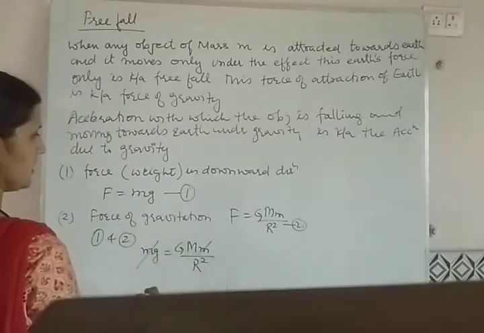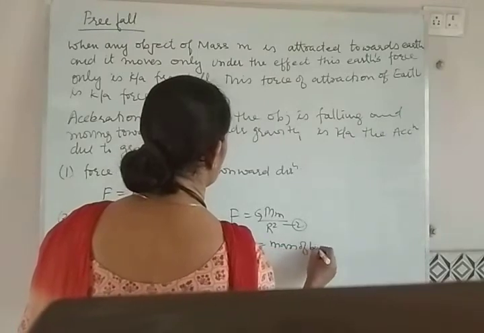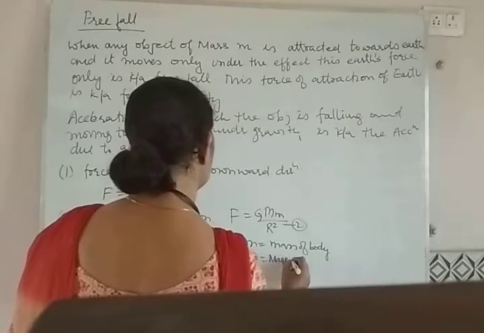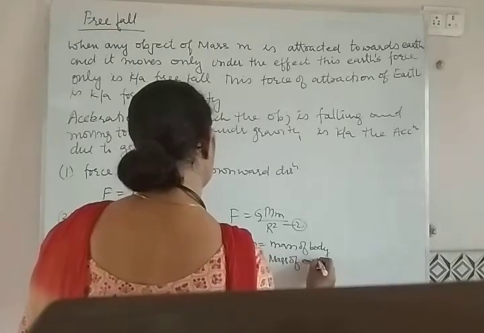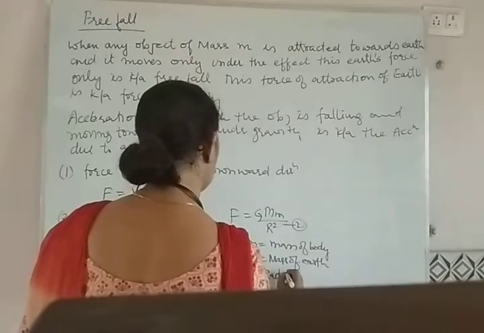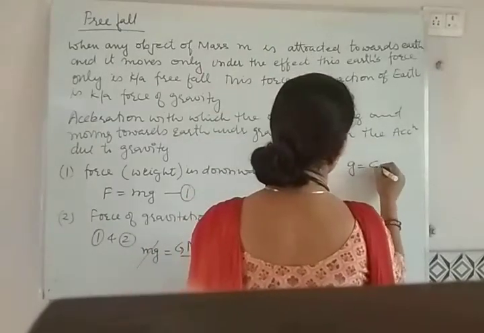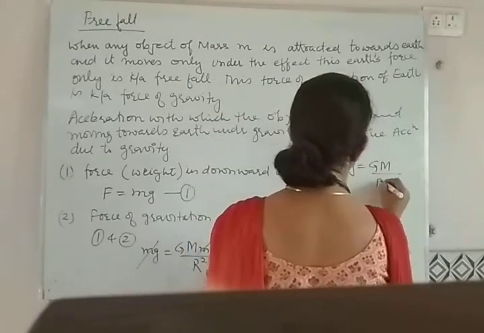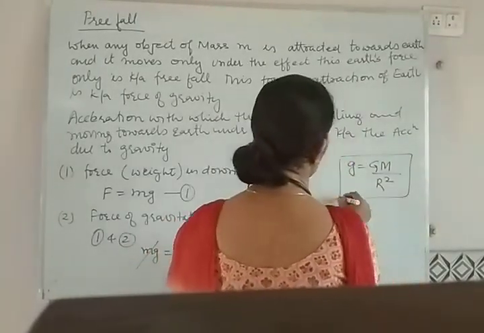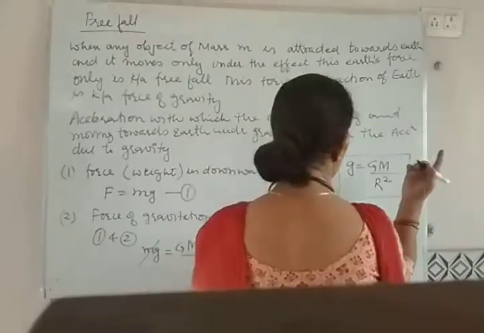This mass m will cancel out. This m is mass of body and capital M is mass of earth and capital R is radius, or you can say the distance. From here you have the value g is equal to GM by R square, and this is the similar value for the calculation of force on a body of mass 1 kilogram.